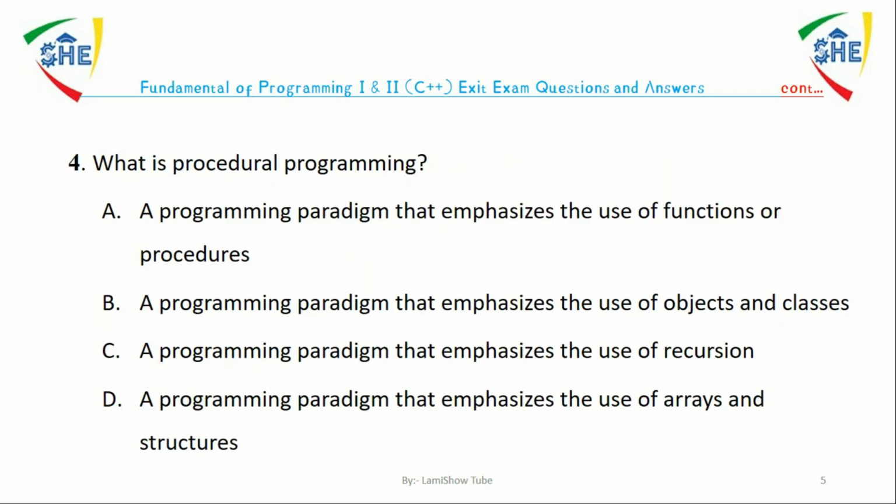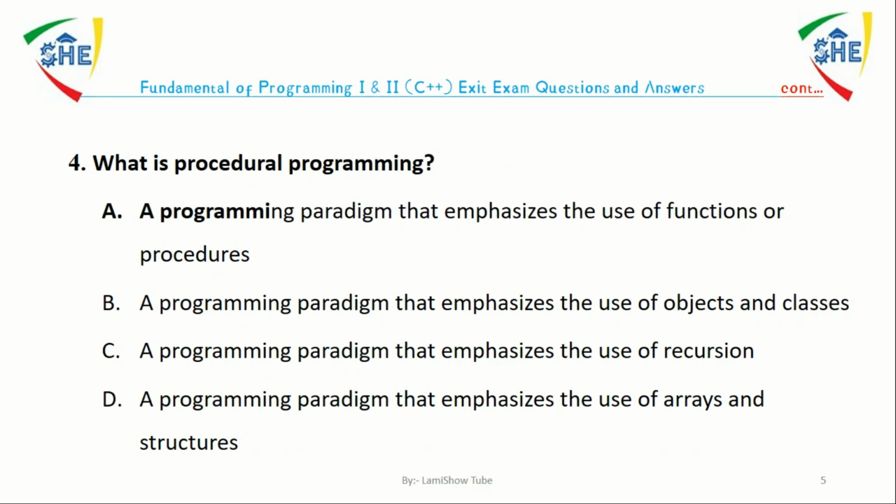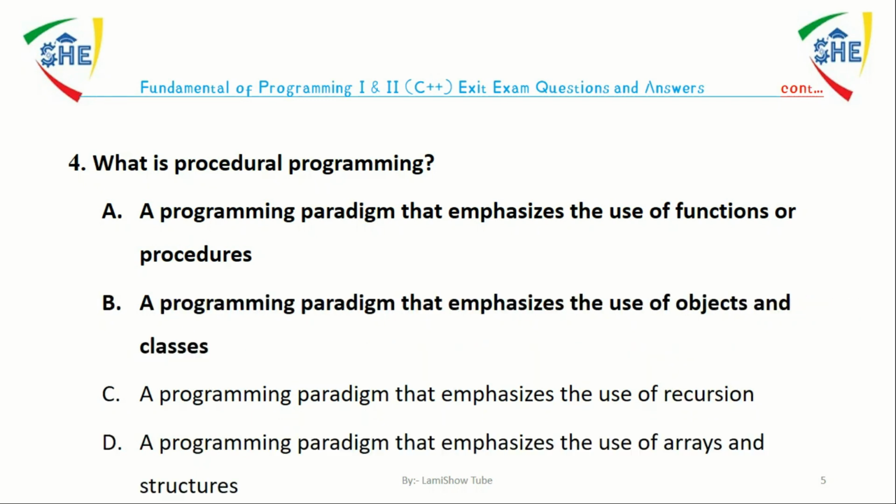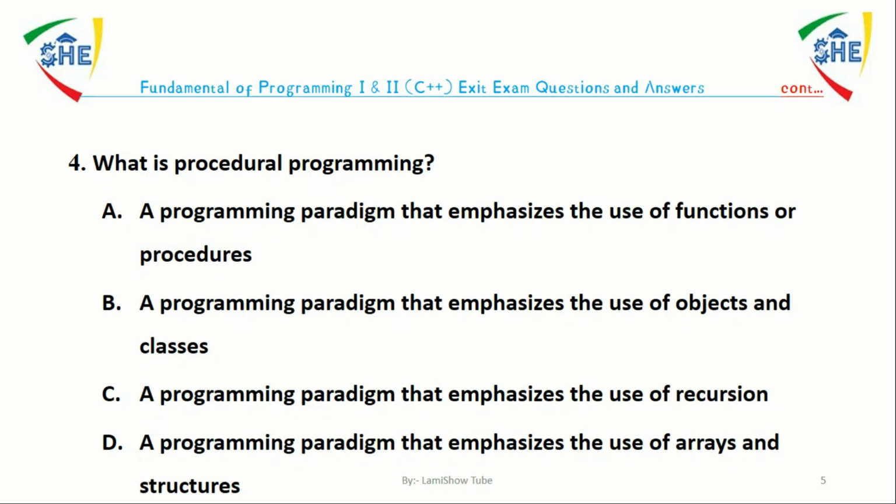In question number 4, what is procedural programming? A, a programming paradigm that emphasizes the use of functions or procedures. B, a programming paradigm that emphasizes the use of objects and classes. C, a programming paradigm that emphasizes the use of recursion. D, a programming paradigm that emphasizes the use of array and structure. The answer is A. Procedural programming is a programming paradigm that emphasizes the use of functions and procedures.